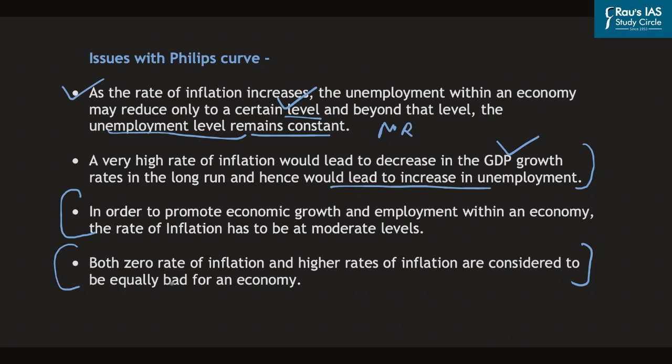In case of India, we note that the RBI has been mandated to maintain rate of inflation at about 4%, which could either increase or decrease by 2%. And we note that this is the target of inflation that has been decided by the Monetary Policy Committee. So even in case of India, the Reserve Bank of India has decided that there should be moderate rate of inflation. And accordingly, the Monetary Policy Committee has decided the inflation target to be 4% plus minus 2%.